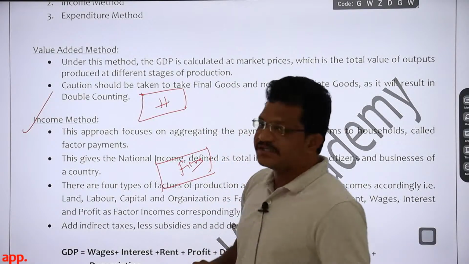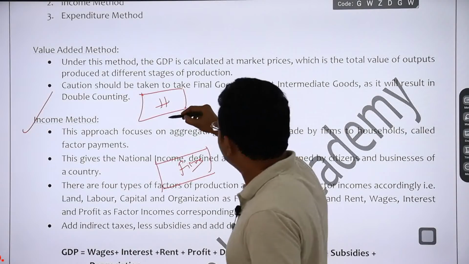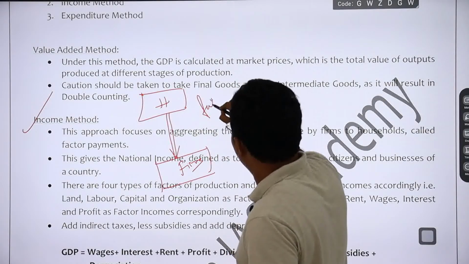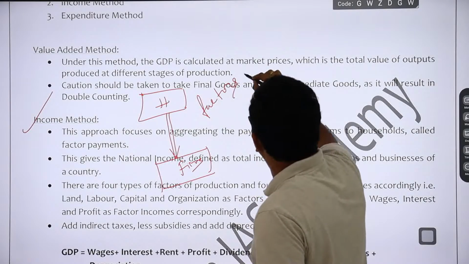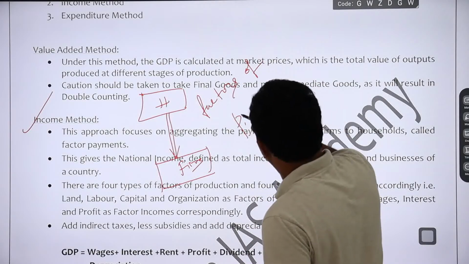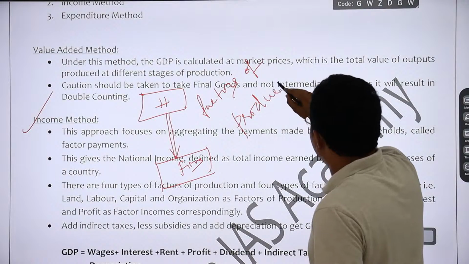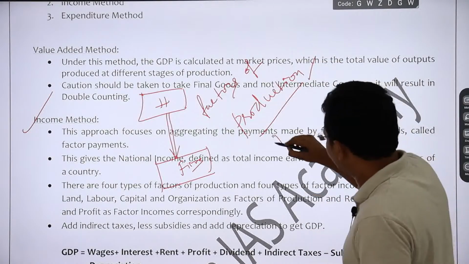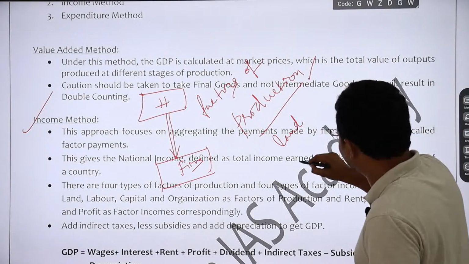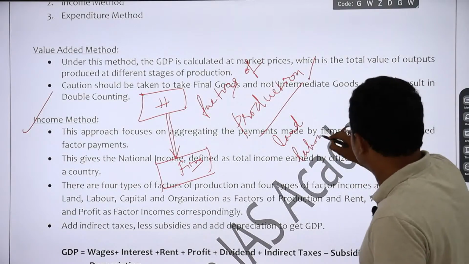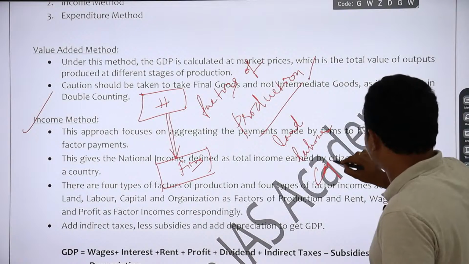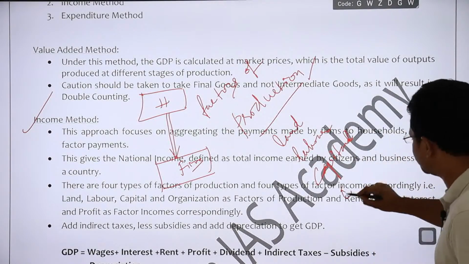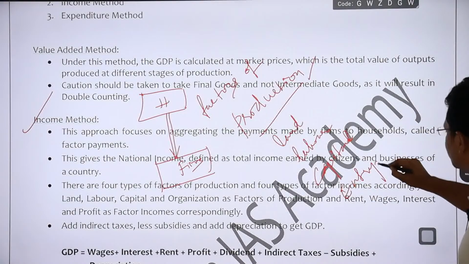In a circular flow of income, from households to firms, factors of production will flow, right? What are these factors of production? Land, labor, capital and entrepreneurship, right?